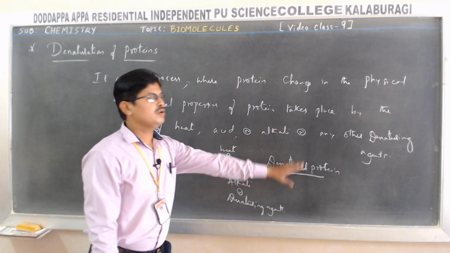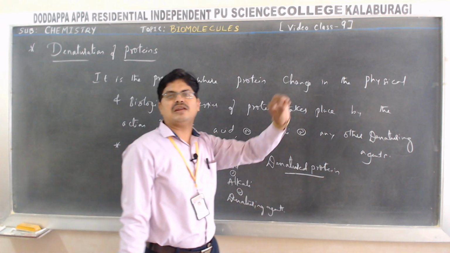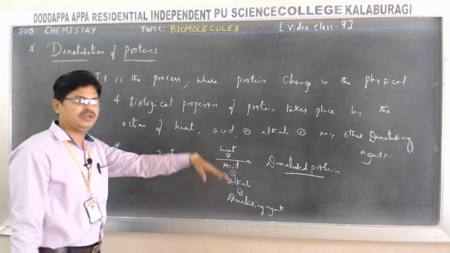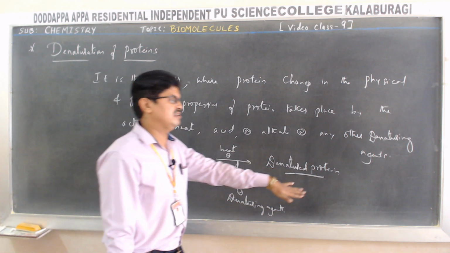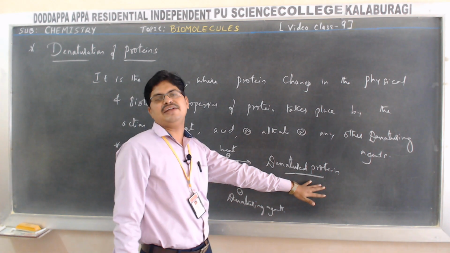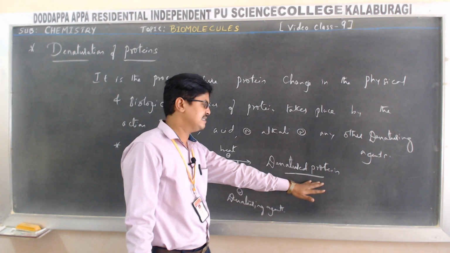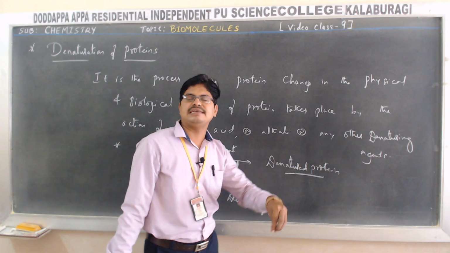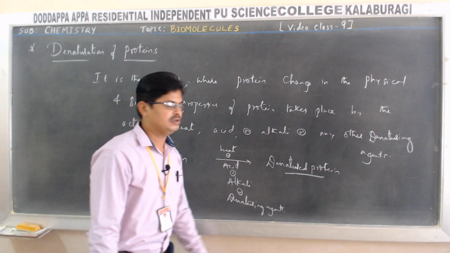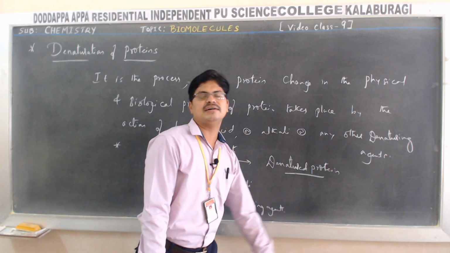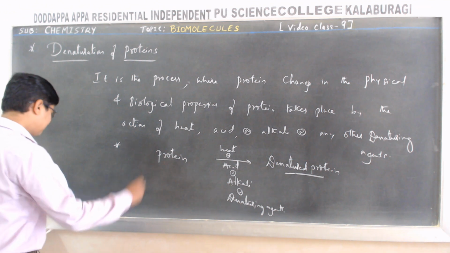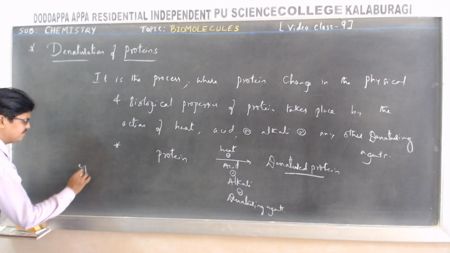The protein whose physical and biological properties are lost is called denatured protein. Otherwise, a coagulated protein is called denatured protein. What is the example?